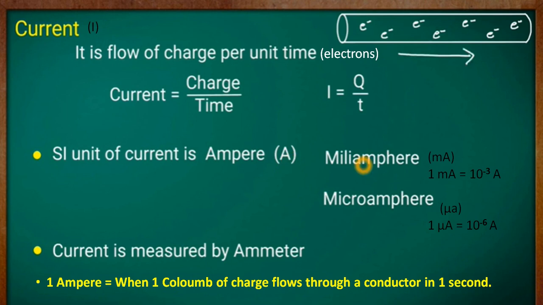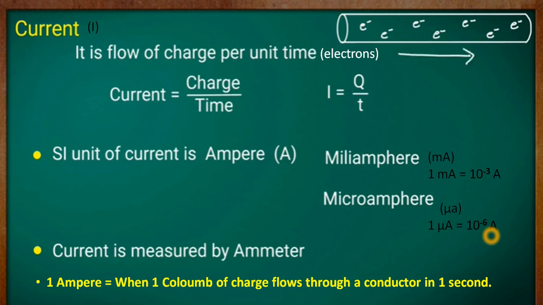One is milliampere, represented by the symbol mA, and the other is microampere, represented by the symbol μA. Now 1 milliampere is equal to 10 raised to the power minus 3 ampere. It means almost 1 by thousandth of an ampere. And 1 microampere is equal to 10 raised to the power minus 6 amperes. These are very small units of current.